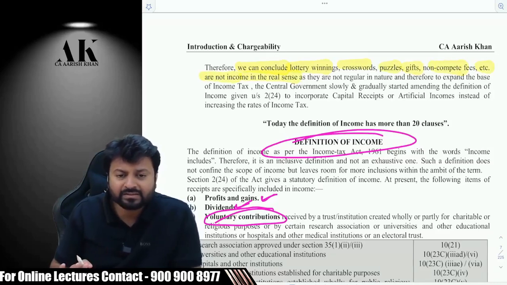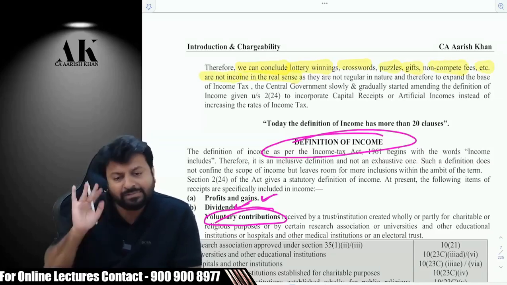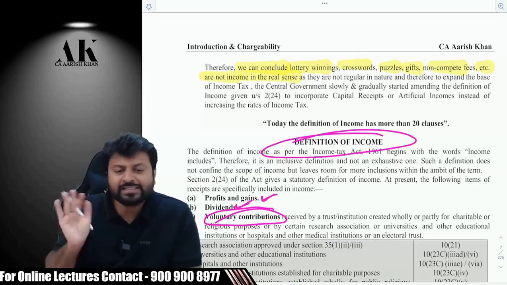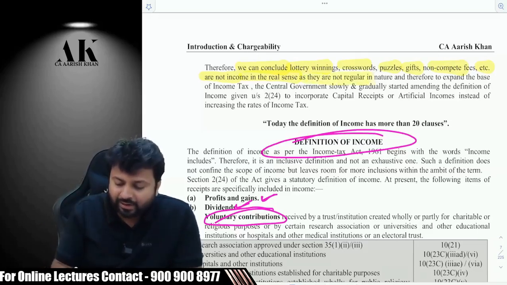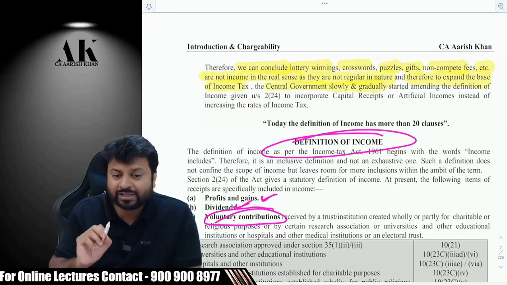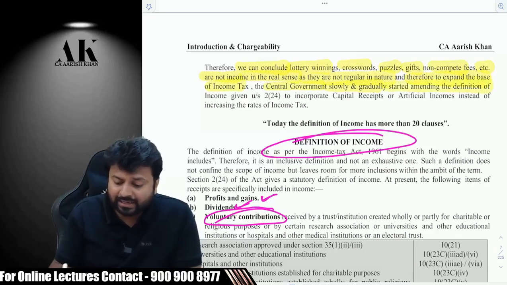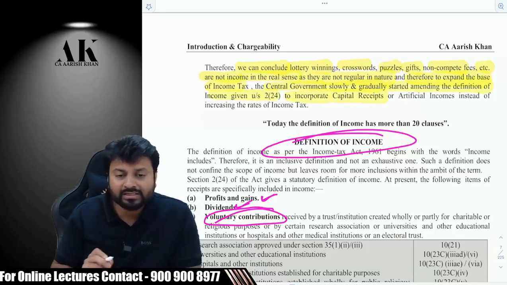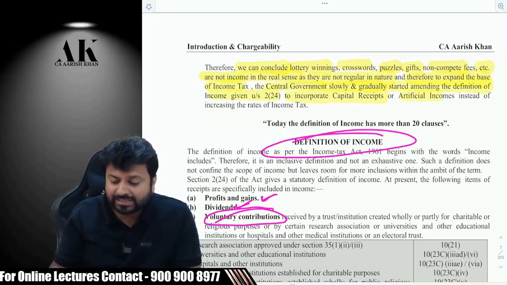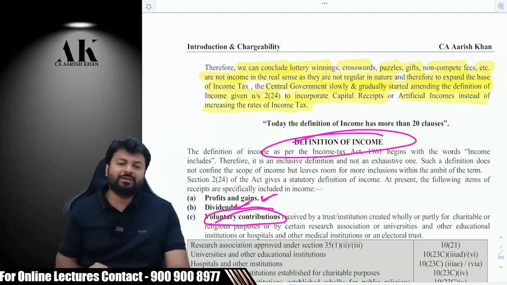Do you agree? But don't say they are not income at all. As per income tax, it is income. In the real sense, it is not, as they are not regular in nature. And therefore, to expand the base of income tax, the central government slowly and gradually started amending the definition of income given under section 2(24) to incorporate what? Capital receipts, artificial income, instead of increasing what? The rates of income tax.